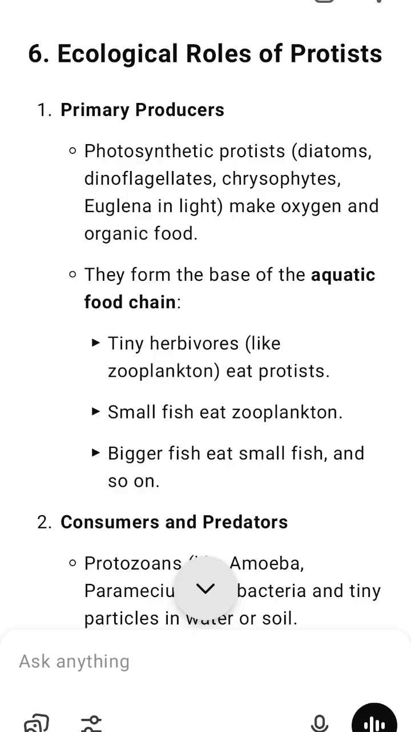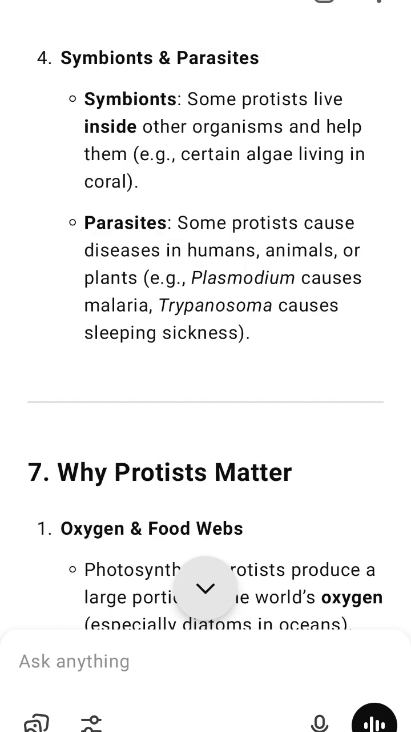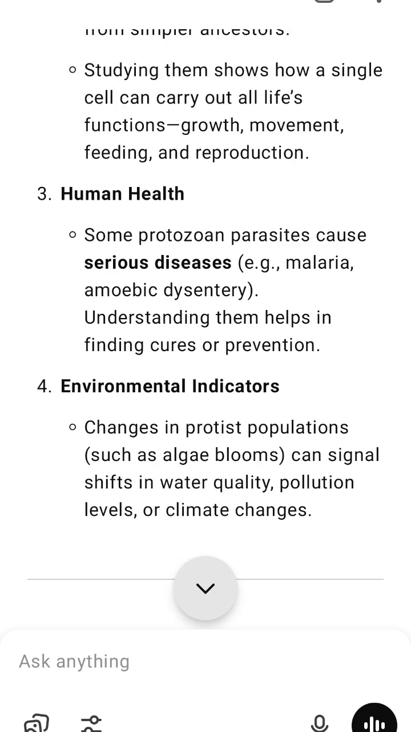8. Big roles in nature. Make oxygen, form the base of the aquatic food chain, recycle nutrients, and some cause disease. Final thought. Protists are like the jack-of-all-trades of the one-celled world. They live mostly in water or moist places, and you can find some that look, eat, or behave like plants, some like animals, and some like fungi.